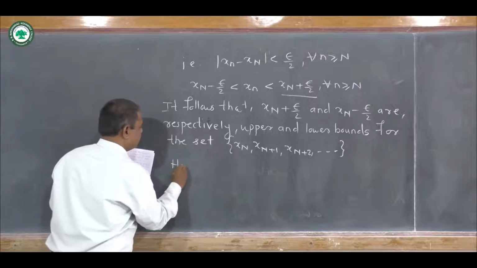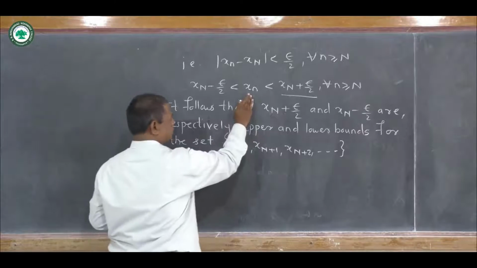Hence, using this we can talk about this.